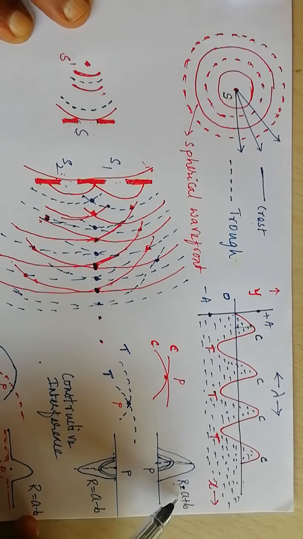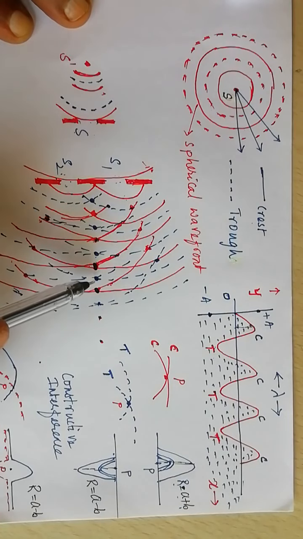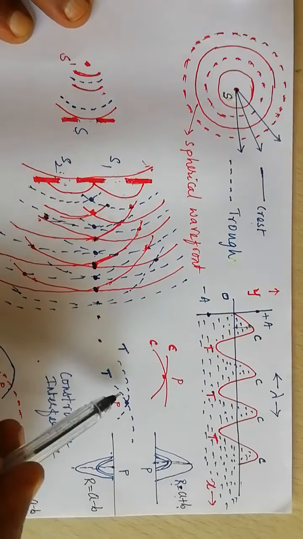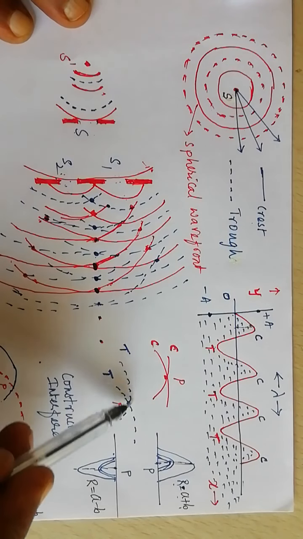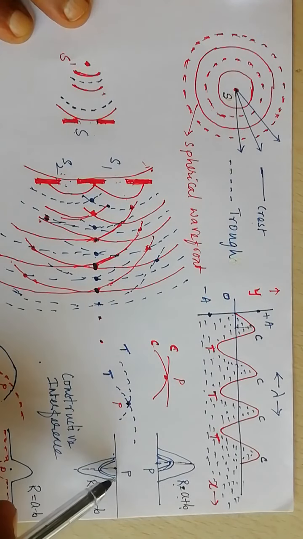Resultant amplitude is a sum total of amplitudes due to individual waves because of constructive interference. And if I consider some other point where the troughs interfere or superpose each other, trough falling over a trough at a point, the resultant amplitude, here the waves reinforce each other.